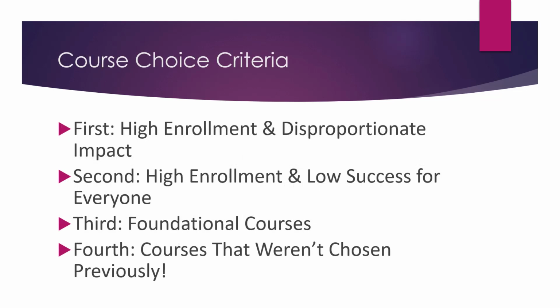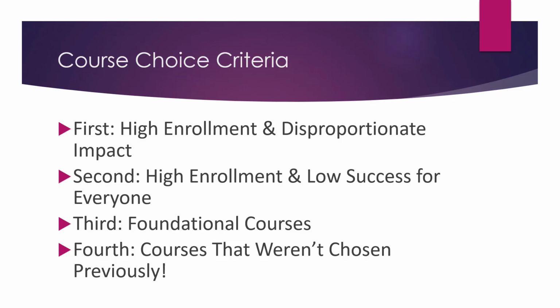Here are the criteria that were used to choose courses for CLO modifications this year. As already noted, the search started with courses that had relatively high enrollment and disproportionate impact. But as you saw with Corrections 101, even though the course had 118 enrolled seats, there were only 6 African American students. Identifying true disproportionate impact becomes challenging as the population sizes of the total and equity groups decrease.